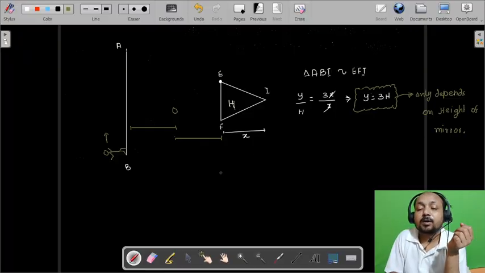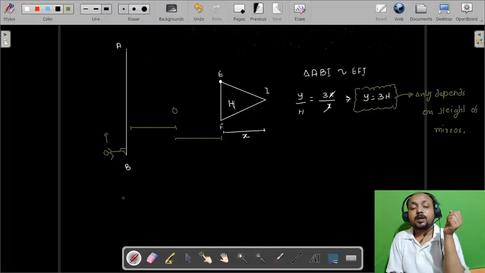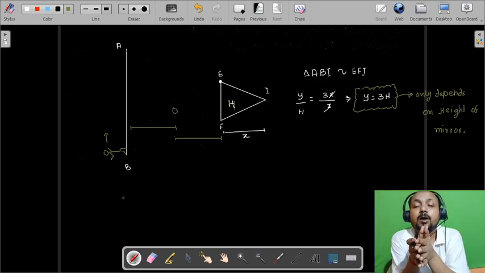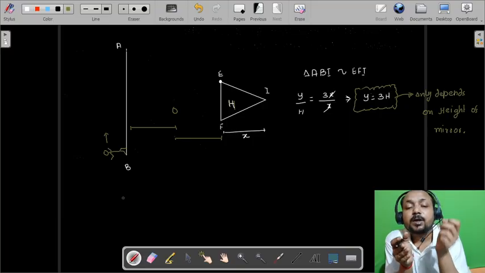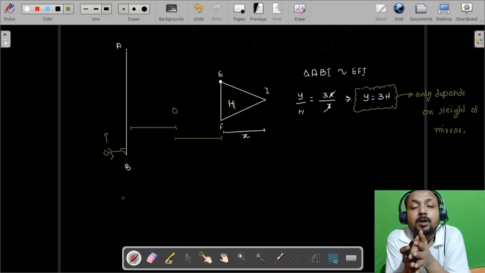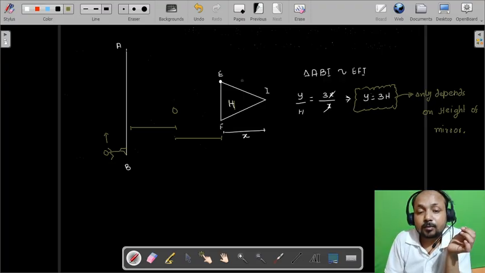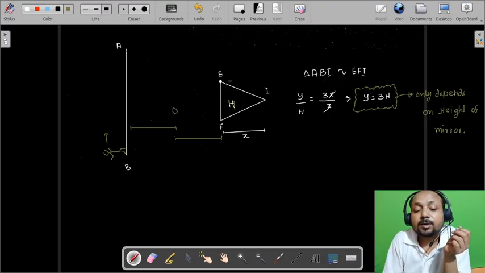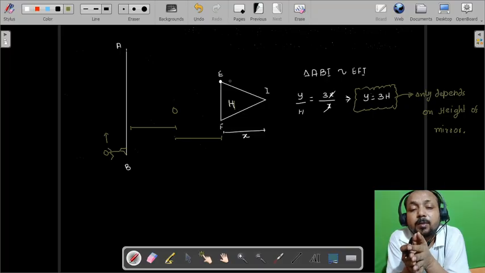Now this is all about the field of view and one example we have done for this. Now let us know about the minimum height of the mirror. So in the next lecture we will study the minimum height of the mirror.